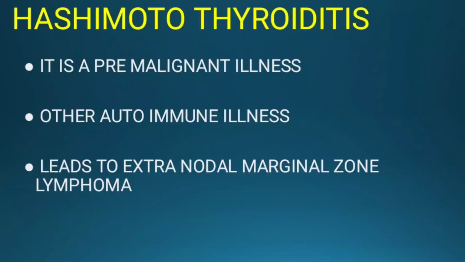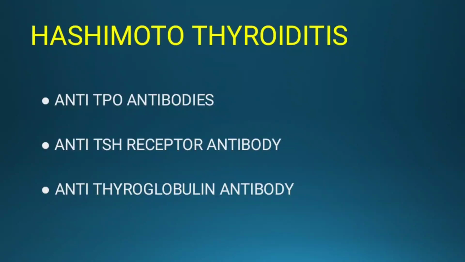Let's see the autoantibodies which are responsible for Hashimoto thyroiditis. The autoantibodies implicated are anti-TPO antibodies, where TPO is nothing but thyroid peroxidase enzyme, anti-TSH receptor antibodies, and anti-thyroglobulin antibodies. These three antibodies can be seen, but what we see most commonly are the anti-TPO antibodies, in 100% of cases of Hashimoto thyroiditis.